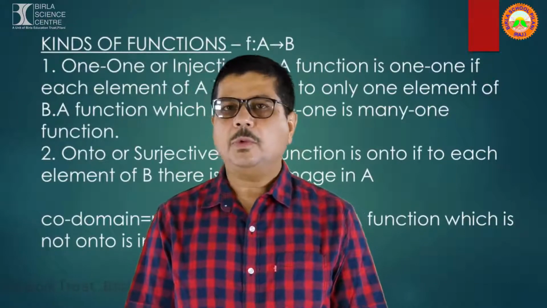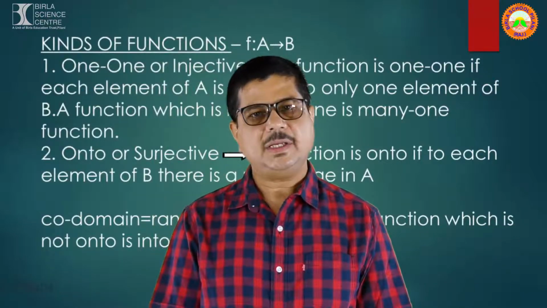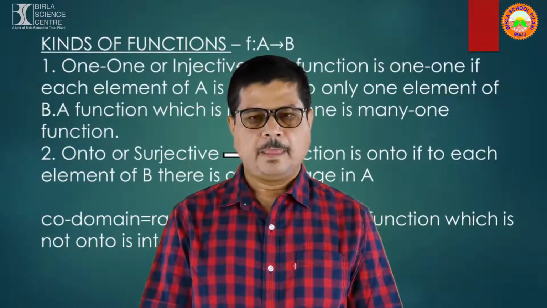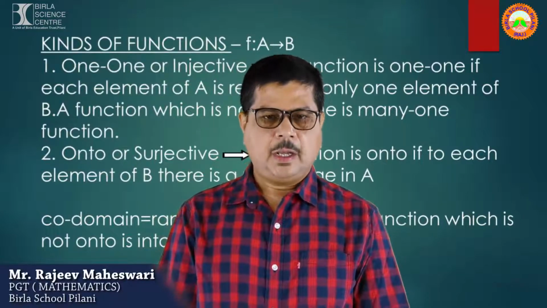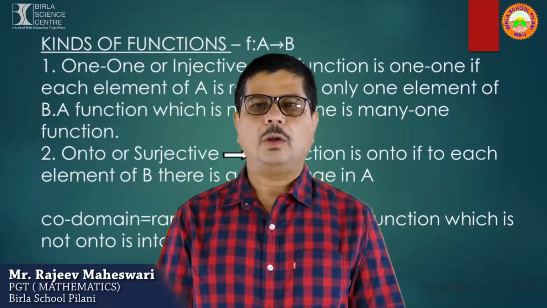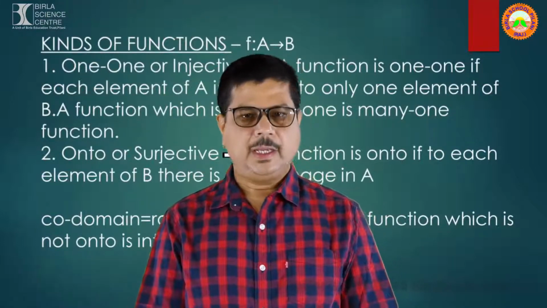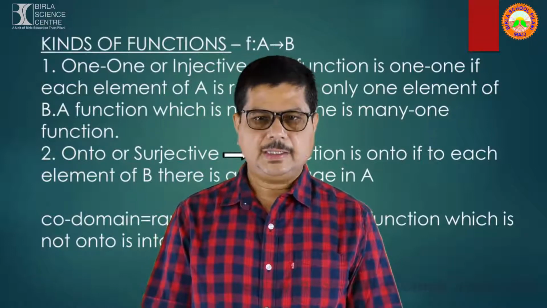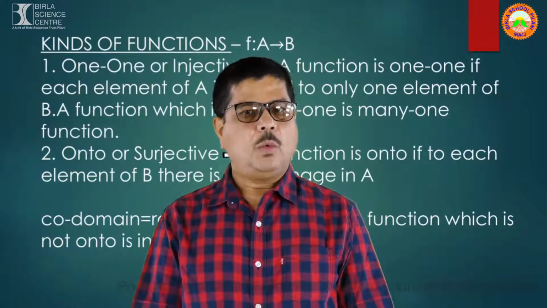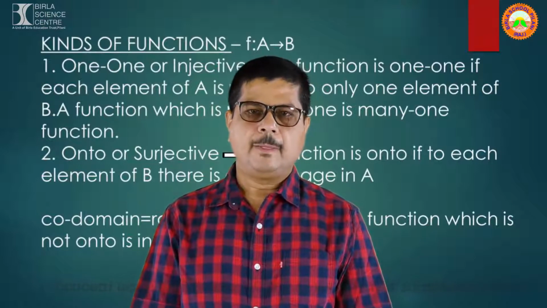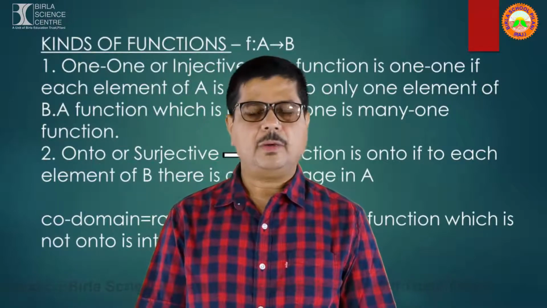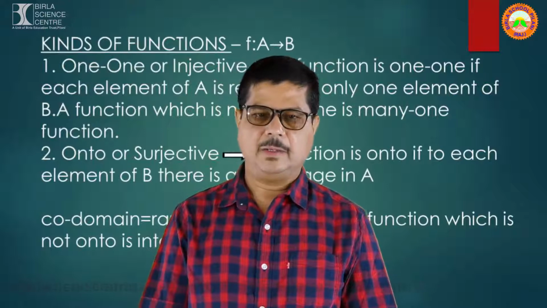Now we come to kinds of functions. f is a function A to B. A and B are two non-empty sets. First is one-one or injective. A function is one-one if each element of A is related to only one element of B. A function which is not one-one is many-one function.